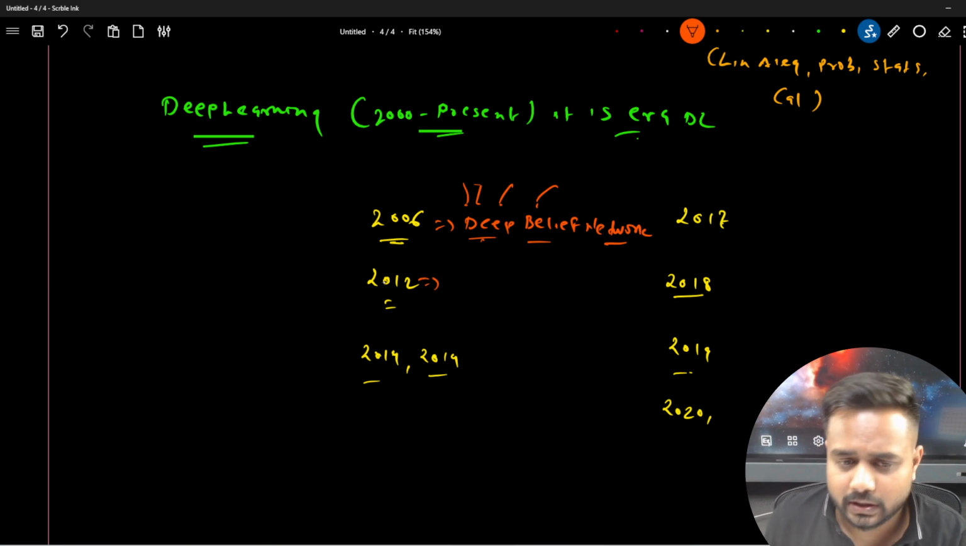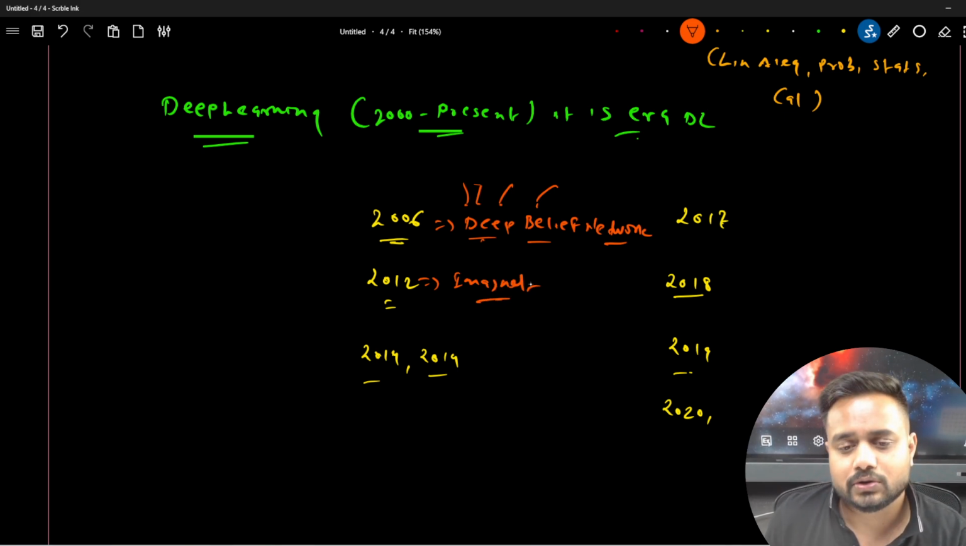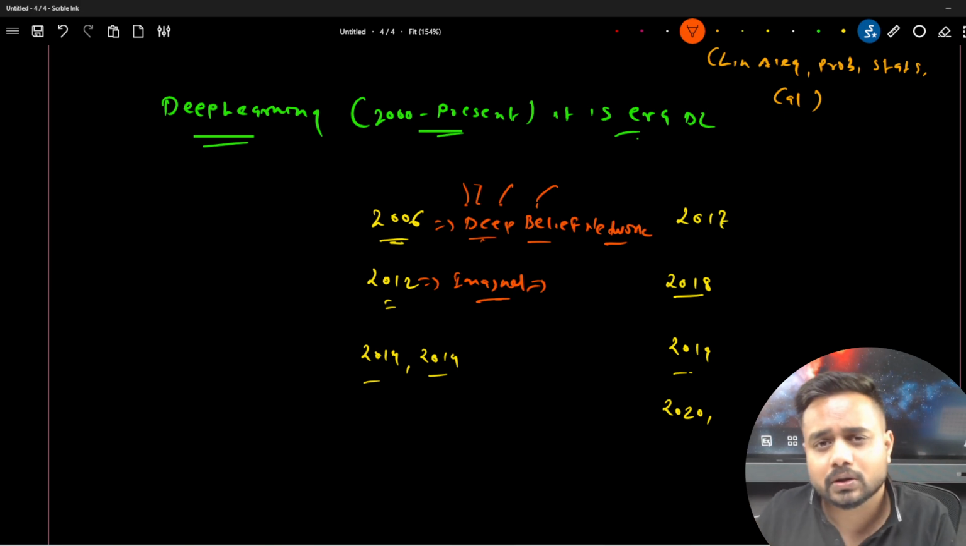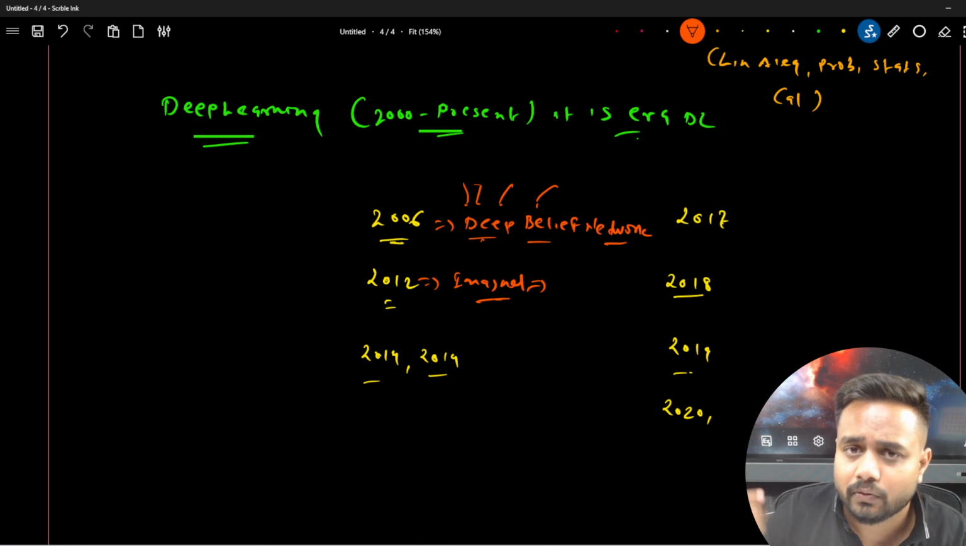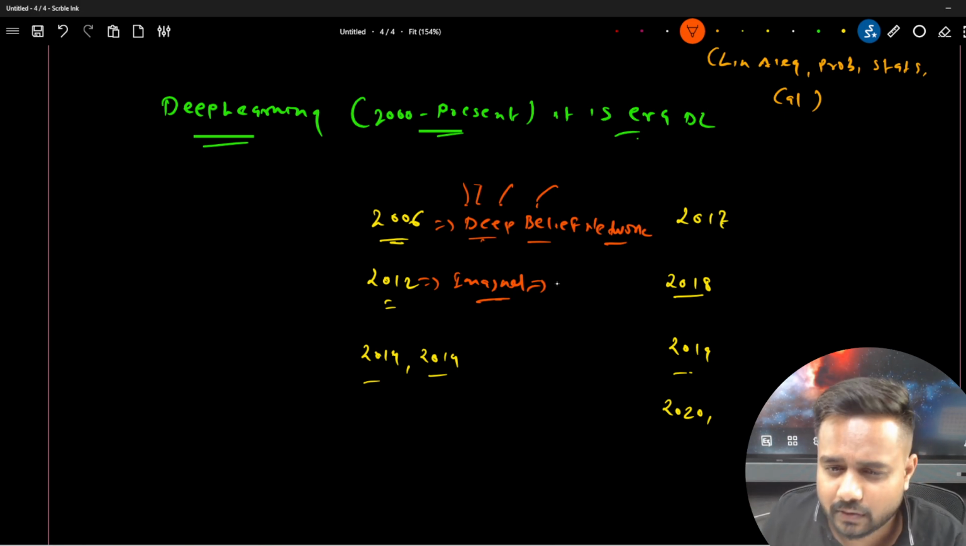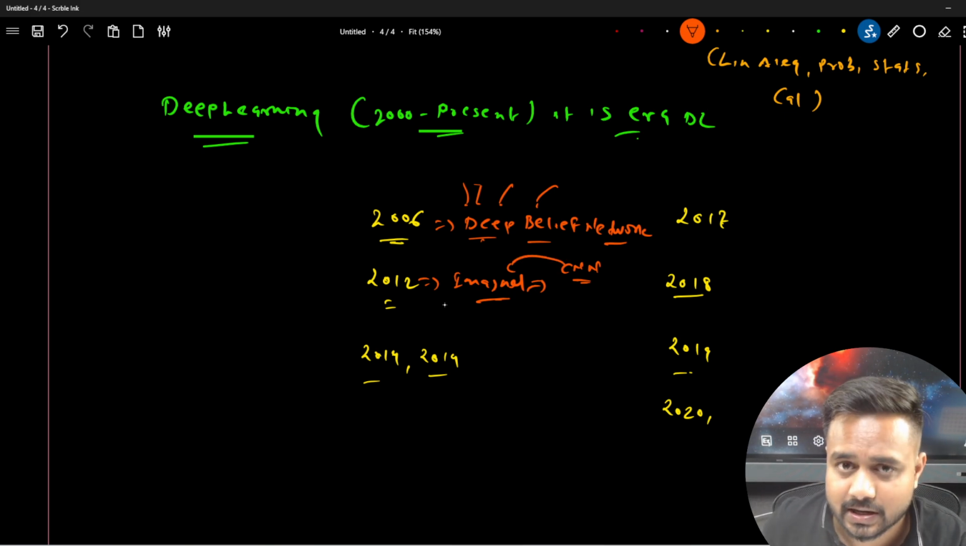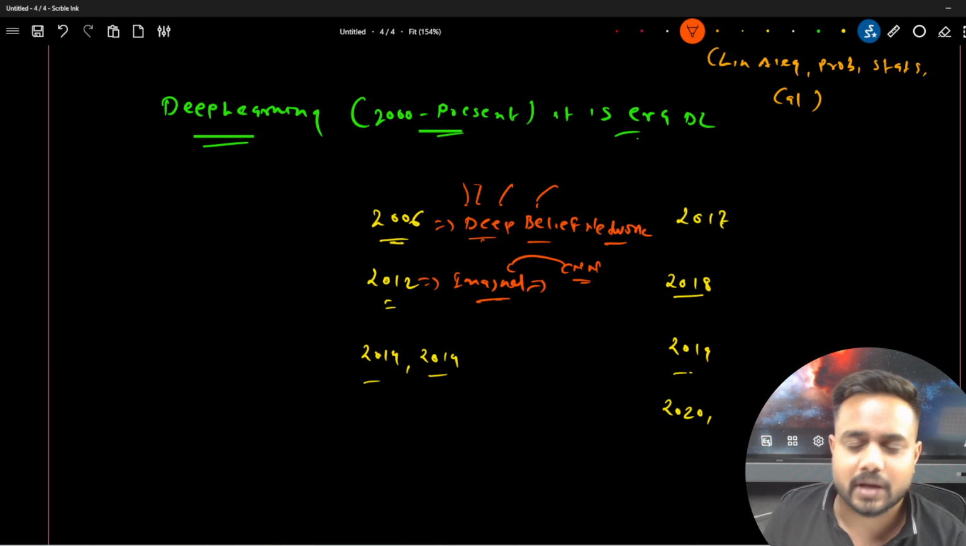In 2012, there was the ImageNet competition. In the ImageNet competition, Geoffrey Hinton, the godfather of AI, the godfather of modern AI, won this competition, and they invented the CNN architecture, which was very, very powerful. They trained it on the image dataset, and they got a tremendous accuracy over there.